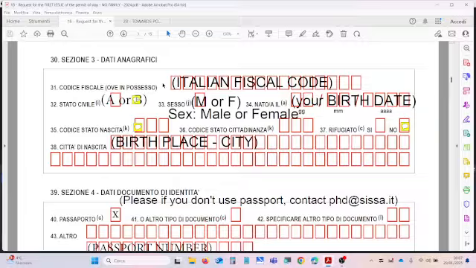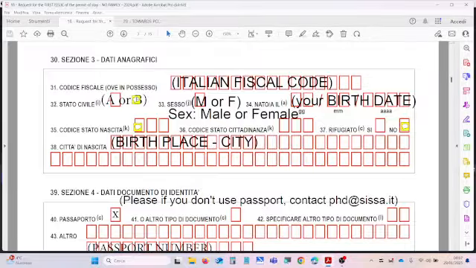The Italian fiscal code is a code of 16 digits and is based on your personal information: your birthplace, your birth date, your surname and name. So when you go to the Agenzia delle Entrate, you can ask for an Italian fiscal code and they will assign you an official code. For field 31, you will use this code and you will put the 16 digits of your Italian fiscal code here.